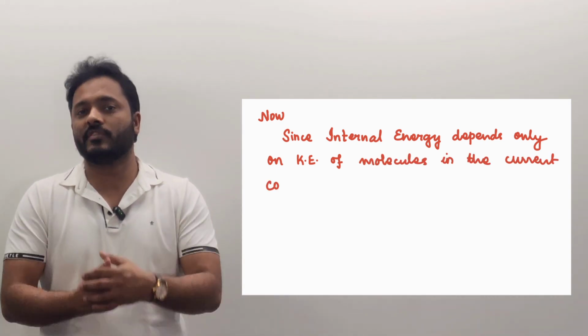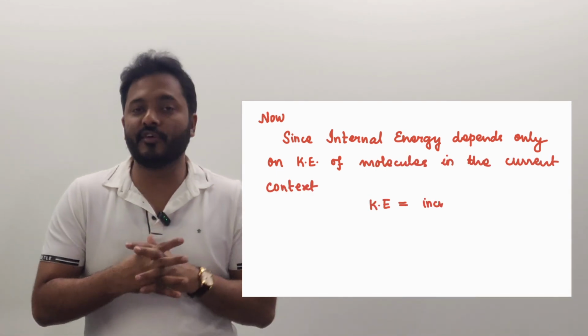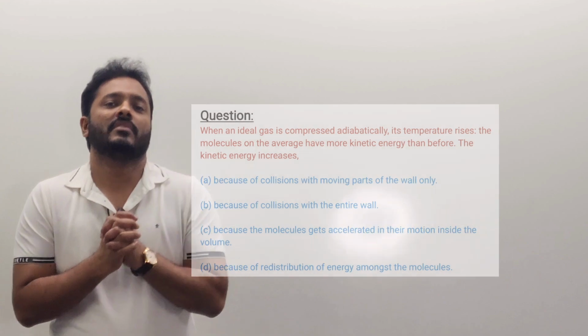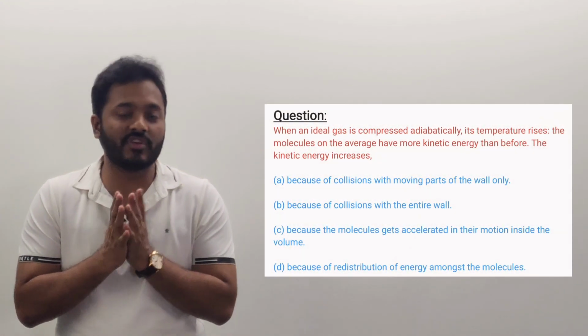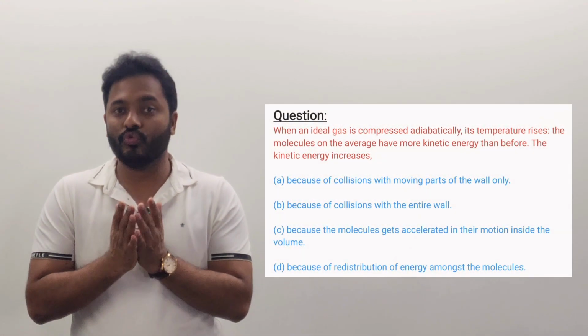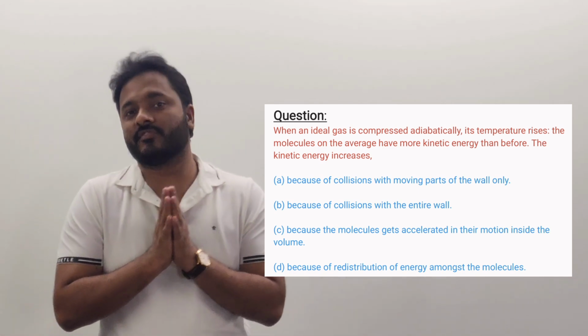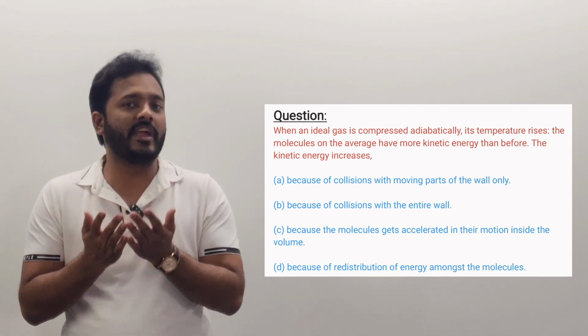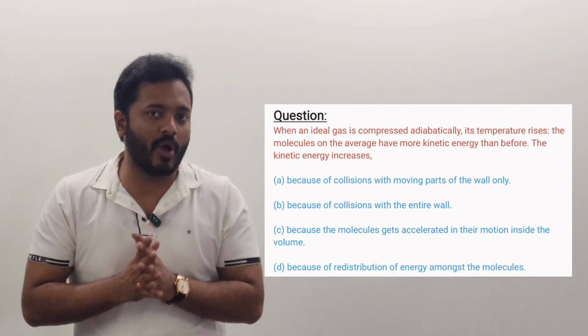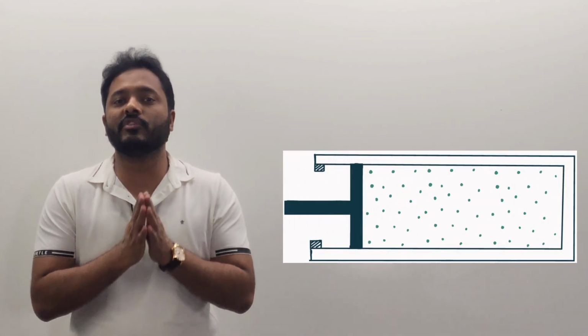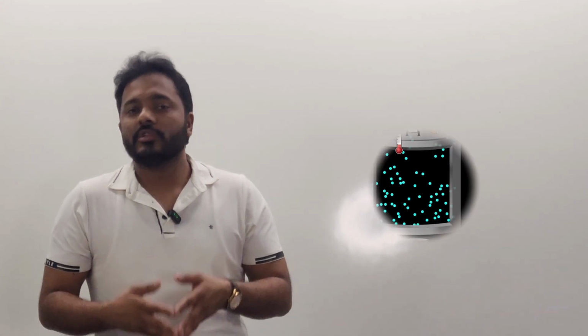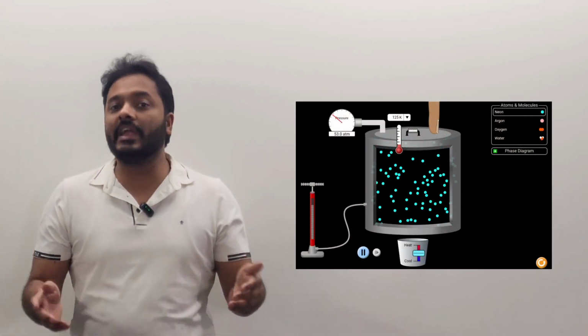But the problem is, in the four options, we have none of the explanation which I have given so far, but it is true. Now the question is, what exactly is the problem asking us to find? If we think about this problem in this way, we have a large cylinder fitted with a piston, and now the piston is compressed adiabatically.